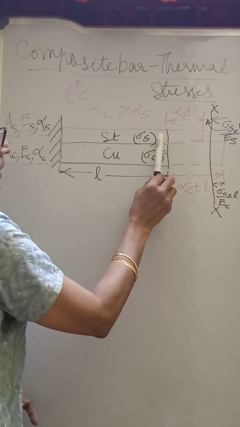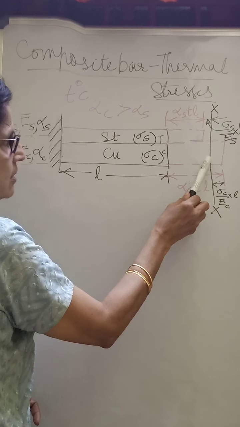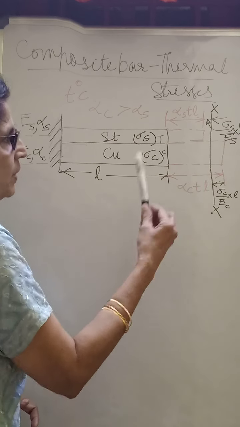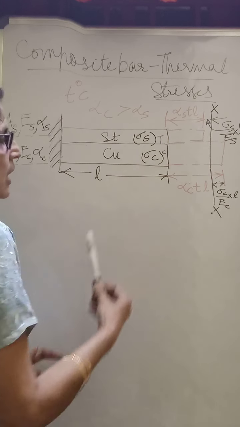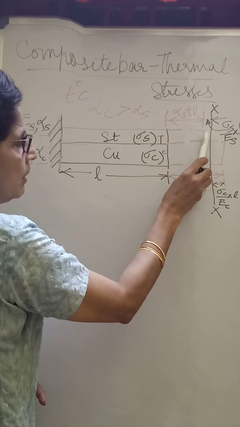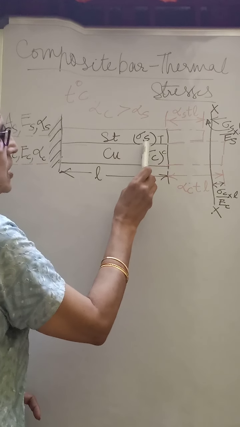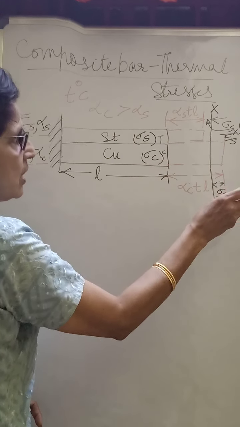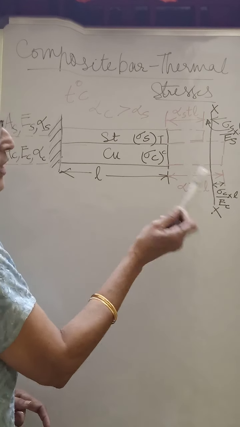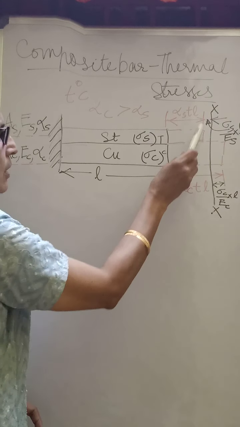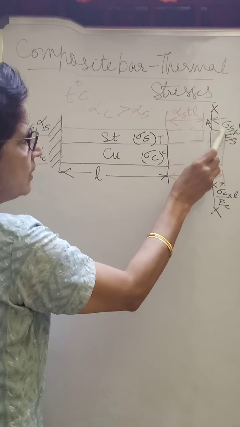So what happens here is the steel has expanded only till here, but it has been pulled to the section XX. So this much deformation has to be given by applying a stress sigma s, that is a tensile stress. So that means this much deformation has to be developed to keep it in this particular position. So the stress developed in steel will be sigma s, and that will be a tensile stress. That tensile stress divided by Es will be your strain, multiplied by the length will give you the deformation required. So this much will be the pull required sigma s, due to that the elongation required is this much.